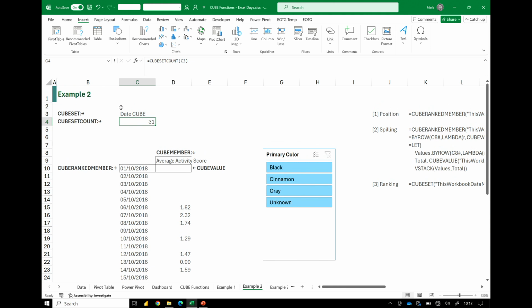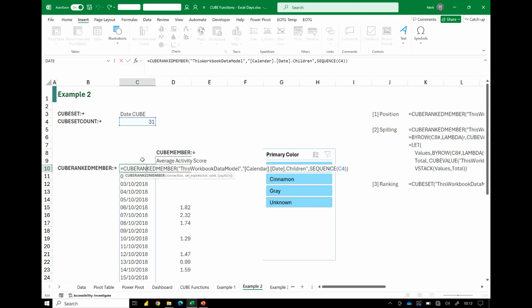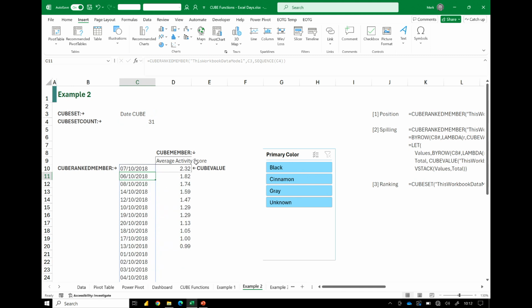Now, at the minute you're saying, well, you might have sorted something, but how do I know? And that's because our cube ranked member currently isn't linked to our cube set. So now let's return this back so that rather than looking at all the children, it's going to look at our cube set. And there we go, we now get that data sorted. So we're now reaching into our data model, we're using formulas to pull it out, and we're using these functions to then sort our data.